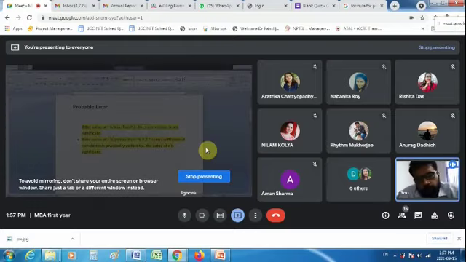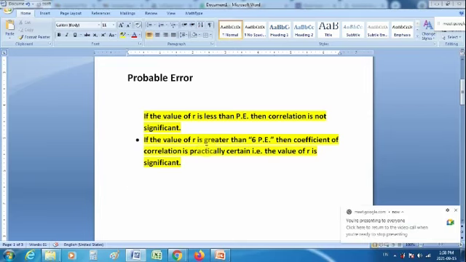Probable error can be used to interpret the correlation coefficient, the value of correlation coefficient, which is R. But if someone asks what is the meaning of probable error, then we should have a different answer. So the answer is that probable error, just a second.